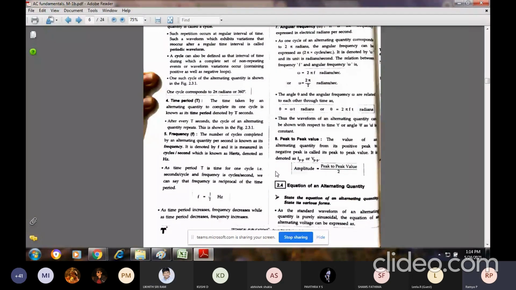There is one small equation for an alternating quantity. I have told you the maximum voltage; maximum voltage is nothing but amplitude. I'm going to give the relation between the input voltage and the maximum voltage. The instantaneous values of alternating voltage are changing with respect to time, so I'm going to give the relation between the value changing with time and the maximum voltage. A small equation, which you will be using often. So the equation here is, I will just put this,